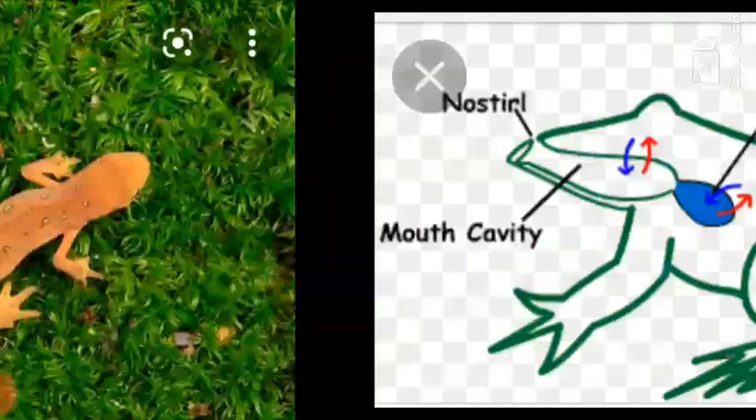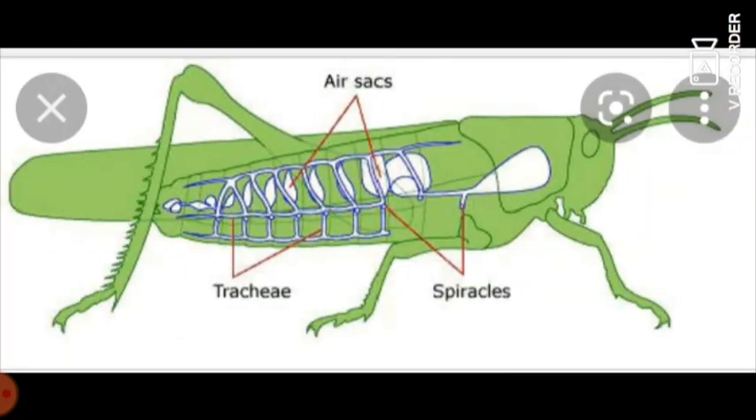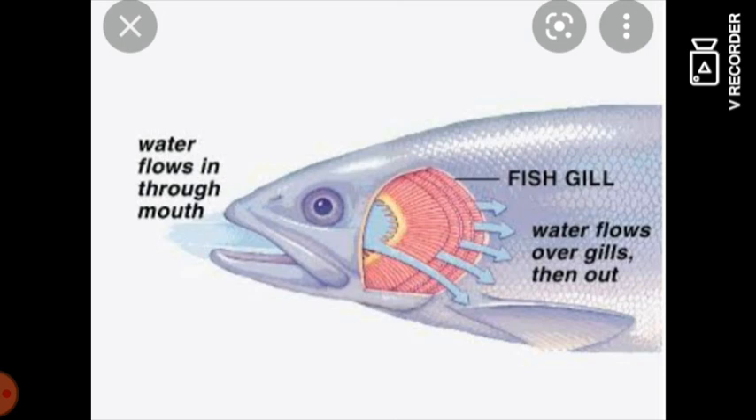Next we studied respiration through air holes. This butterfly, cockroach, grasshopper, these all respire through air holes. Understand? And next we studied about what is that? Through gills. So most aquatic animals respire through the gills.